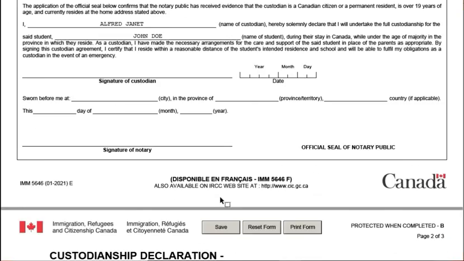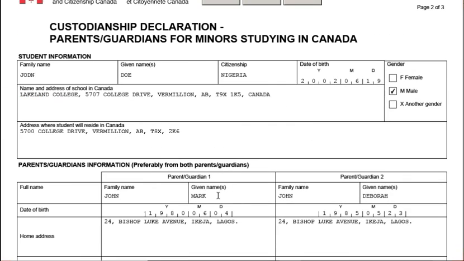So I think we've come to the end of this particular walkthrough, and next I will be on the next video. I'll be giving a kind of walkthrough on how to fill the temporary resident visa for a visitor visa. Like if you are trying to apply for a visitor visa, let's say a tourist visa, to go for a short trip in Canada, the form is almost the same as the one we've treated already. The form is almost the same as the Canadian study permit. The main form is almost the same. So that will be the next video. I'll be taking you through the walkthrough on how to fill the temporary resident visa.